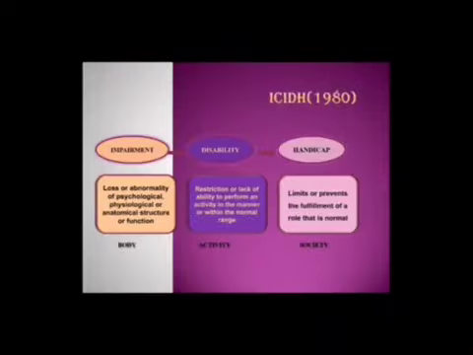Let's see some examples. Cataract, that is an impairment. It affects the eye of a person. The disability is inability to read or move around. He is not able to walk. So handicap is the exclusion from school. Then delayed speech is the impairment. Disability, inability to speak clearly. So due to the impairment, that is delayed speech, he can't speak well. So handicap is defective communication.